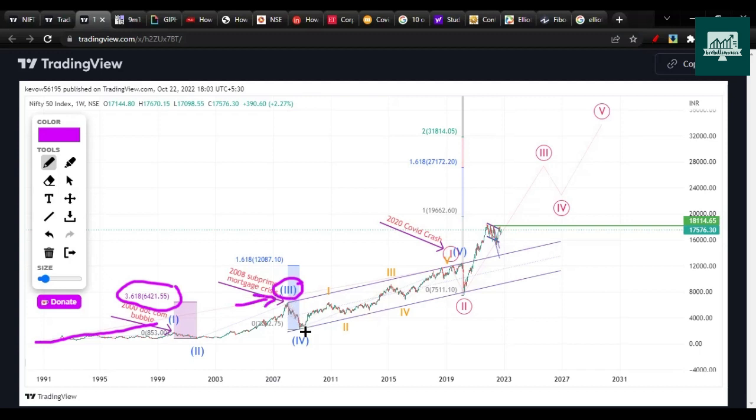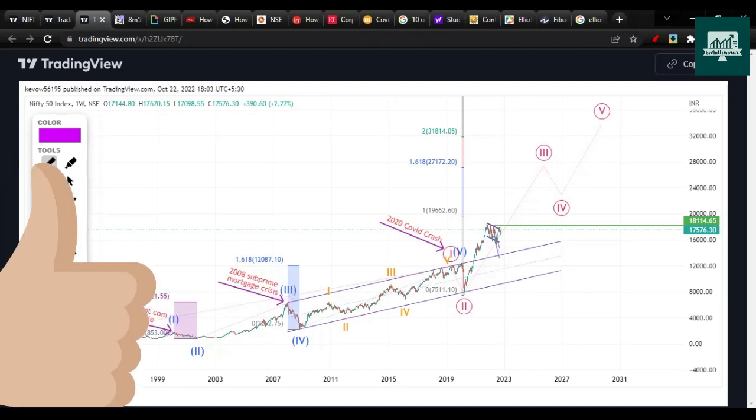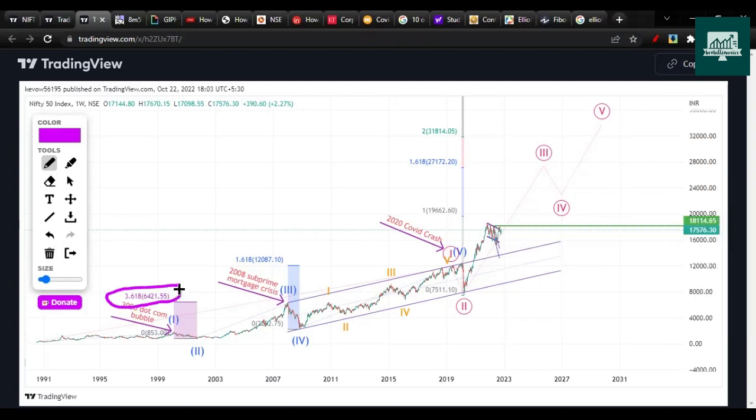After that, it gave a crash and then again continued the up move. When you plot Fibonacci on these 3 points, you get 3.600 Fibonacci as the number for the 3rd wave. This is how you plot, this is how you get the targets. By the way, this has happened in the past, but we can use this information for future projections. Here, Nifty rallied, and the 3rd wave went 3.600 Fibonacci on the upside compared to wave 1.